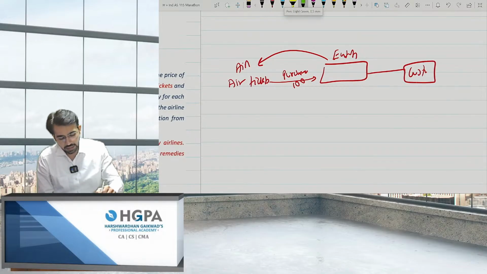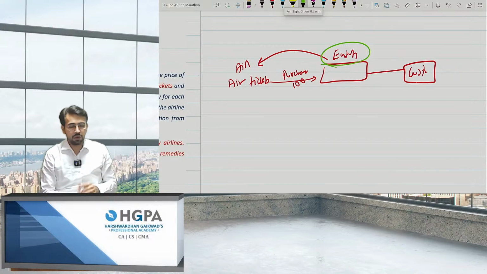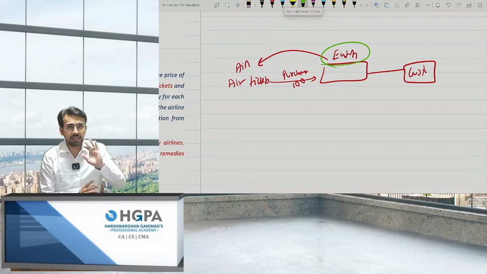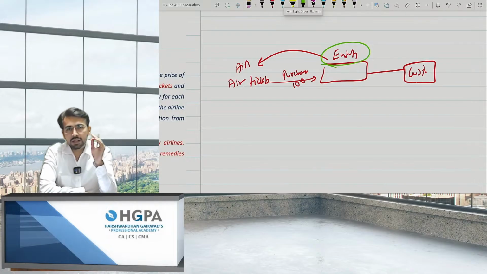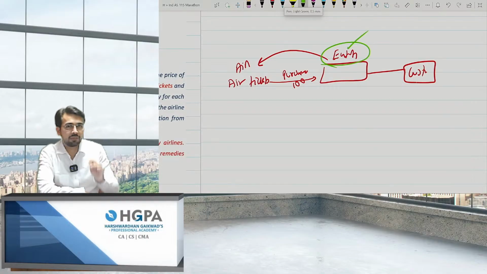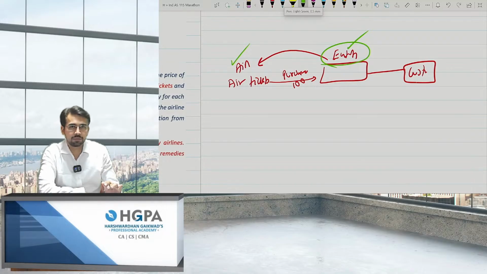So are we acting like an agent? Obviously you will say yes, I'm acting as an agent, but it is not the scenario. You have to analyze the facts again. Now what were the conditions? If the risk is upon you, you will say you are the principal, not the agent. If the risk is on the airline, then you are the agent.